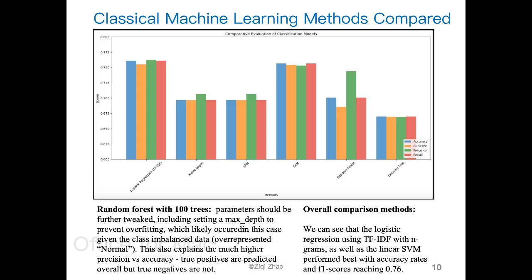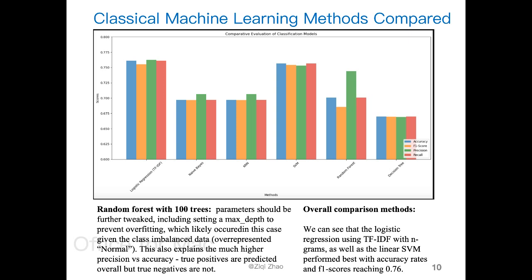So logistic regression, naive Bayes. I ran a KNN with an optimized K-search, which actually resulted in 1 in this case, which makes sense as we just look at the nearest neighbor, right? It happens for many classification problems. Then simple SVM or linear SVM, random forest, and decision tree.